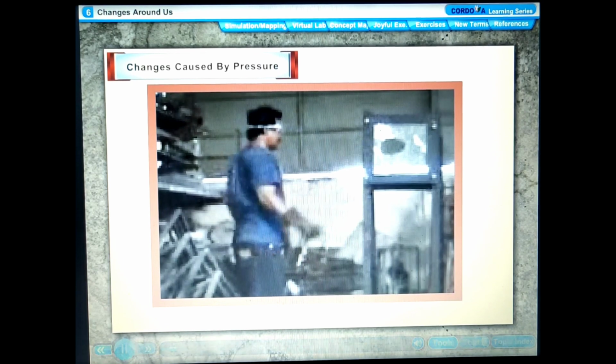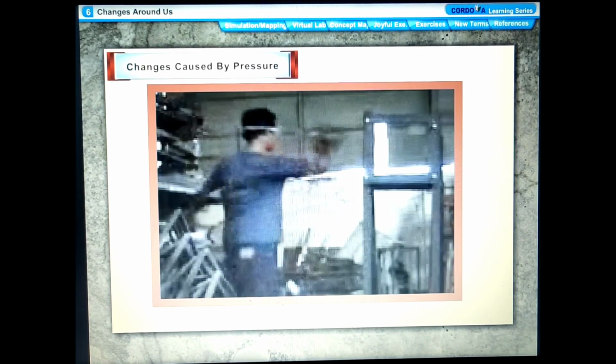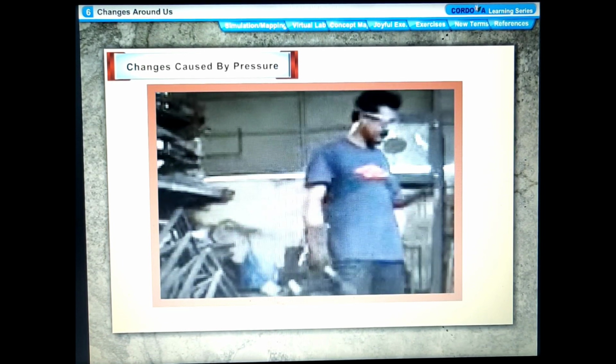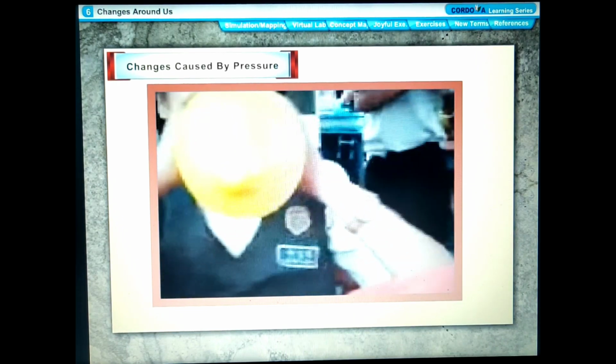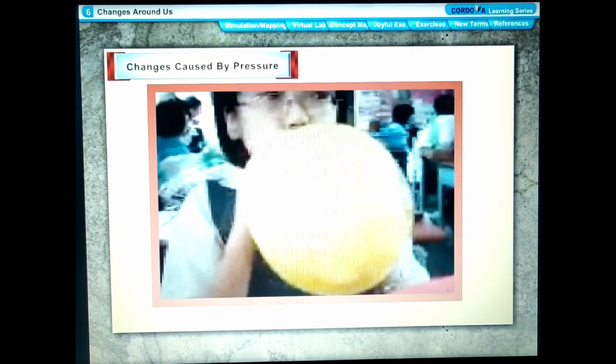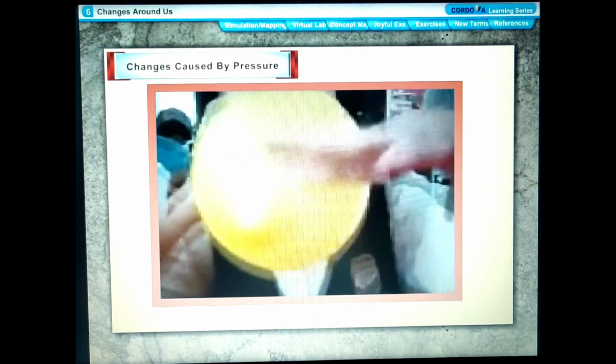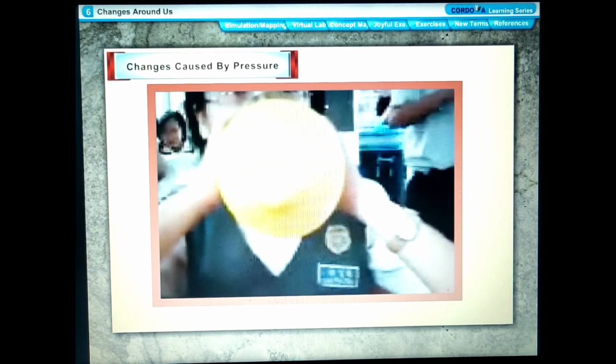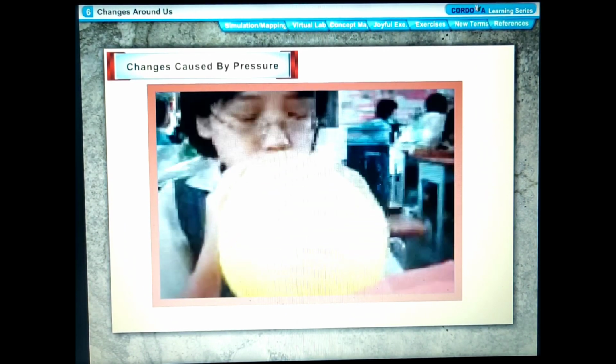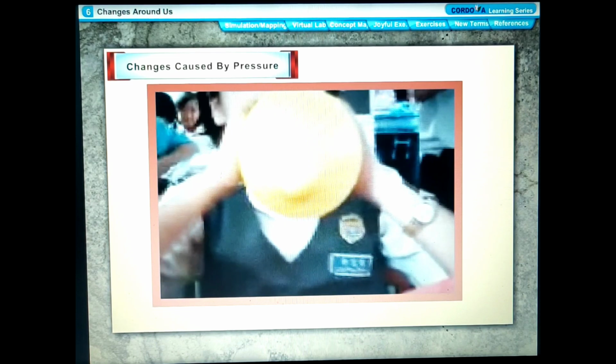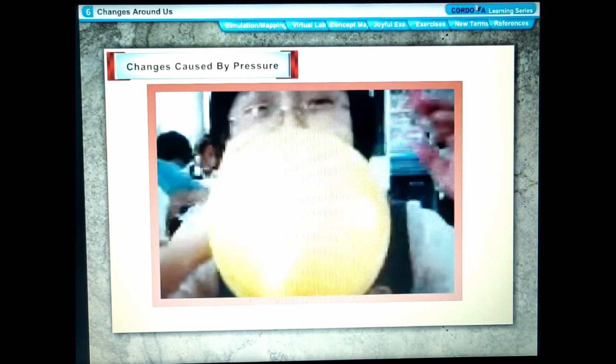Change is caused by pressure. Pressure can cause many kinds of changes. Some important ones are discussed. Change in shape and size. Blow up a balloon. Force air into the balloon by applying pressure from your mouth. Observe that the shape and size of the balloon changes. Now, let the air escape from the balloon. The balloon deflates and the shape and size again changes.